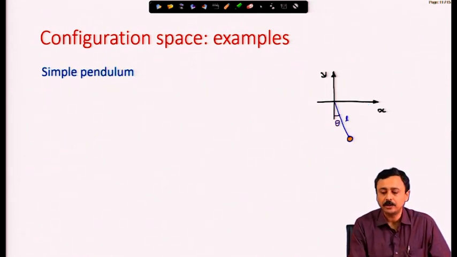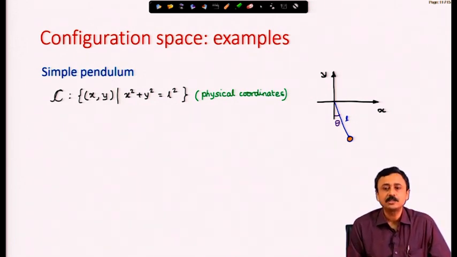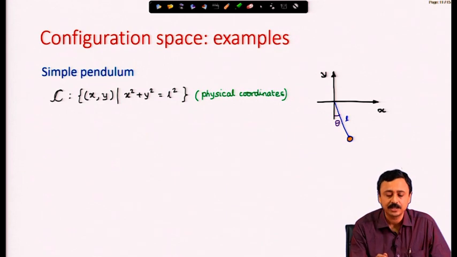Let us now look at a pendulum. The bob, which is the particle, is moving in the xy plane. I can measure these xy coordinates, but then there is a constraint. These two coordinates are not independent. I cannot arbitrarily specify the xy coordinates of the bob. The constraint is x square plus y square is equal to L square, where L is the length of the string. x and y are the physical coordinates which I can measure and see in the physical world.